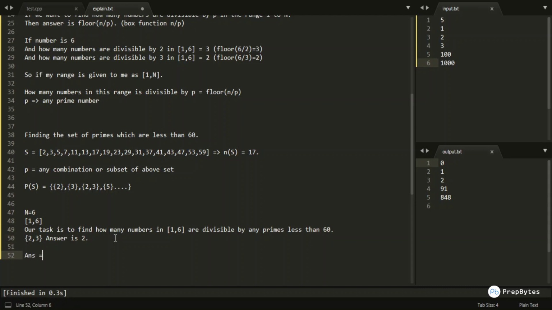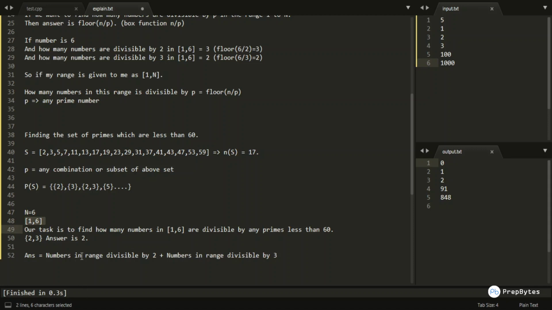So here my answer is nothing but the numbers in the range divisible by 2 plus the numbers in that particular range that are divisible by 3, right, because 2 and 3 are the only primes in this particular range 1 to 6.